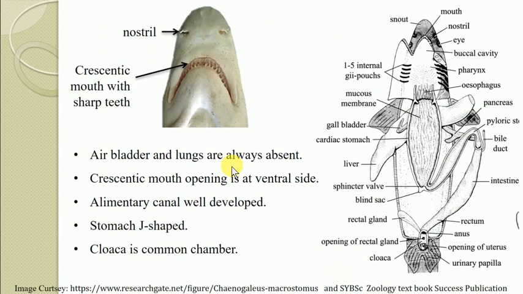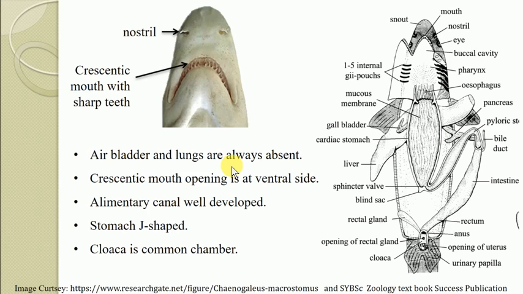In the previous lecture we have already learned that the air bladder or swim bladder is present in most of the fishes, which is useful for providing buoyancy. But among the chondrichthyes, that air bladder, the so-called swim bladder, as well as lungs, are always absent. So there is no air bladder, no swim bladder.